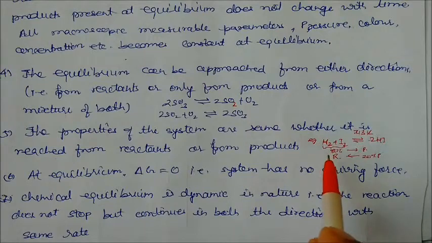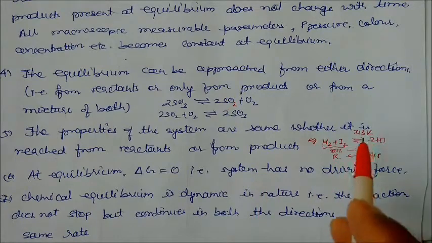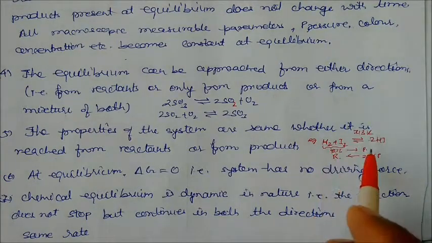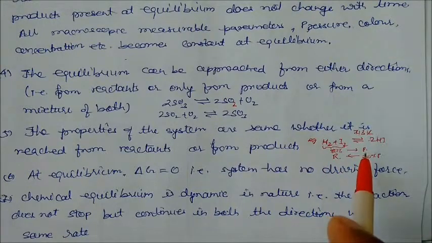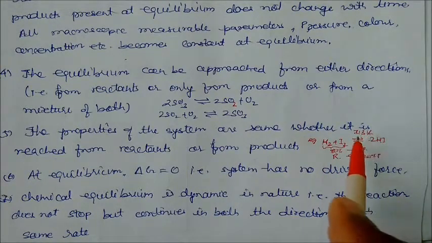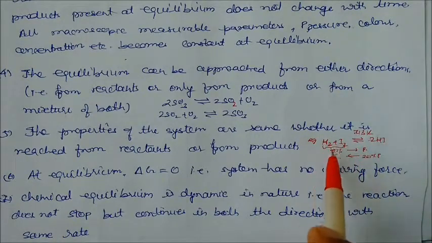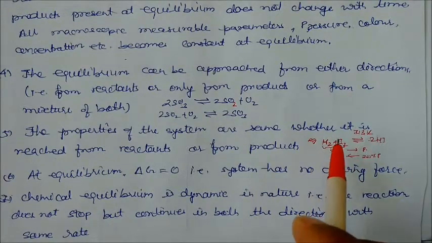It means the relative amount of reactant and product will be the same at this temperature. This is a very important thing. I am repeating, the relative amount of reactant and product will be the same at equilibrium. So if the relative amount of 80% is reacting, then if you take 20% product at this temperature and condition, this 20% product will convert into 80% of H2 plus I2. So this is very important for the equilibrium.